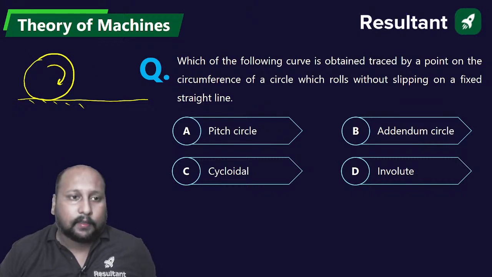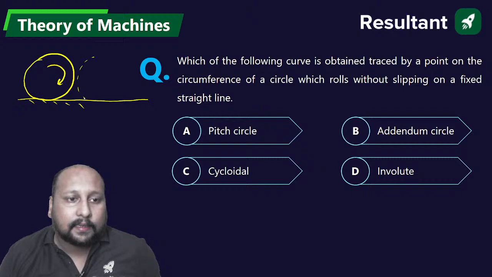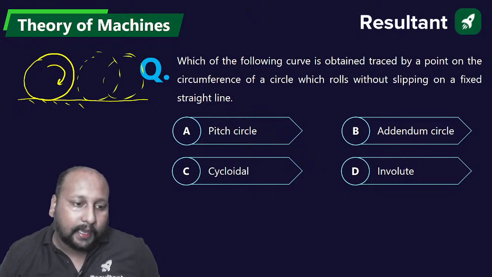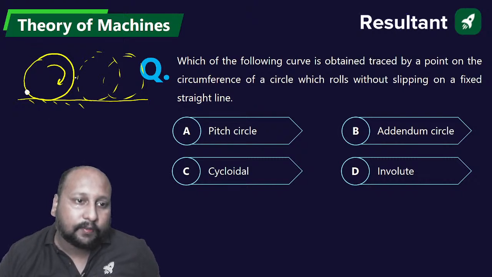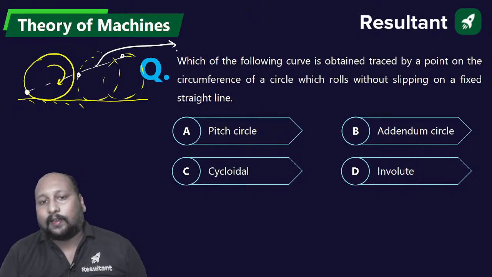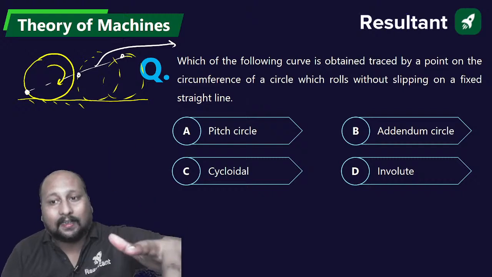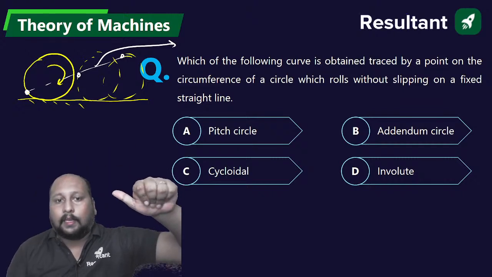Remember? Let us say this circle has reached somewhere around here, then it has reached somewhere around here. If I take a point, the locus of that point will reach here and then over here, and if you join them, this profile is called which profile? Cycloidal, involute, pitch circle or addendum circle. Quickly, A, B, C and D.